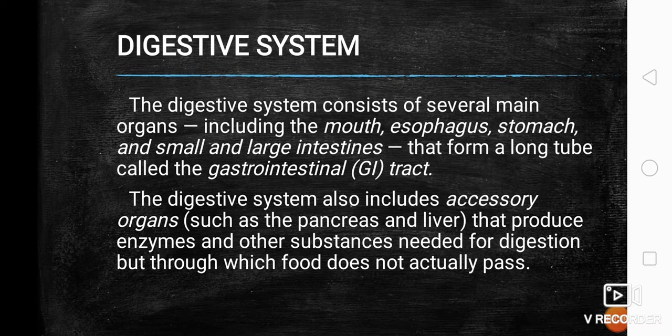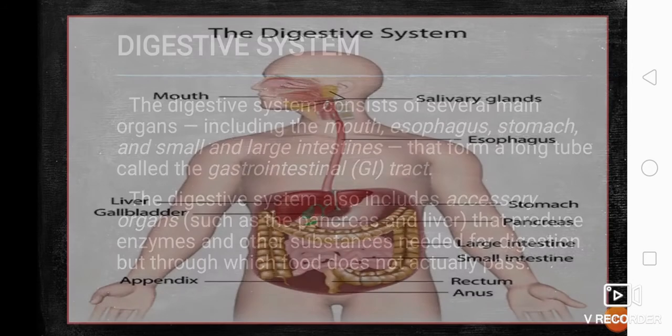And this digestive system also includes accessory organs, or organs that help or assist in digestion, such as the pancreas and the liver, that produce enzymes. When we talk about enzymes, these are special types of proteins which speed up, ginapadali nila, the reactions and other substances needed for digestion but through which food does not actually pass. Now let us explore the parts or the organs of the digestive system.